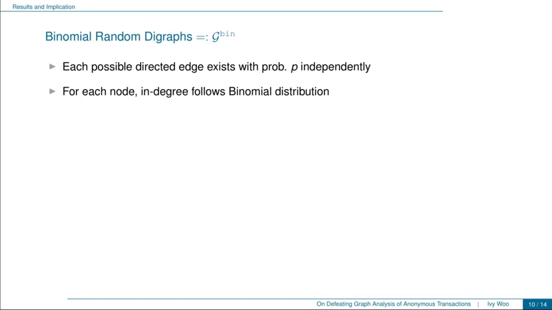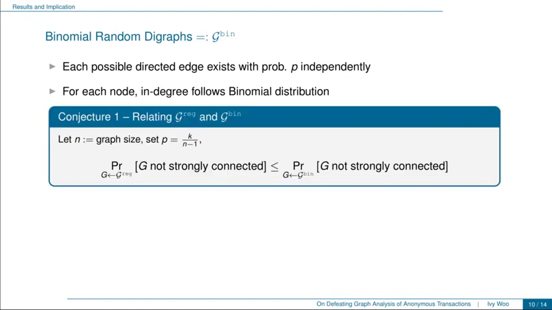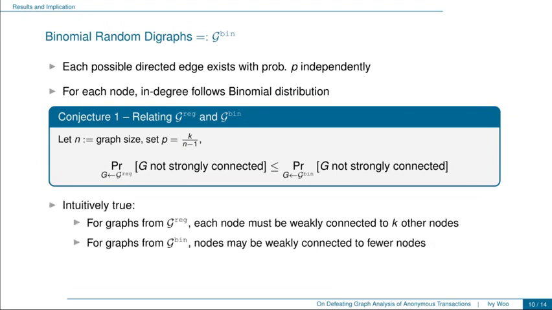To relate the distributions G reg and G bin, we propose our first conjecture, which says that for a fixed number of nodes n and the probability p being equal to this fraction shown here, the probability that a directed graph G is not strongly connected when sampled under G reg is upper bounded by that when sampled under G bin.